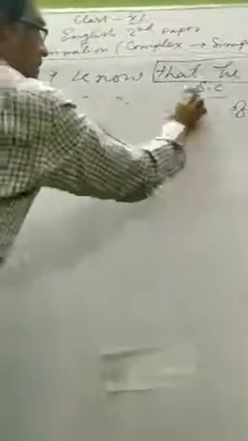So what do I know? This is the object. This subordinate clause has been used here as an object. That is why it is called a noun clause. Whatever it is, a noun clause, an adjective clause or an adverb clause, you have to make a phrase from this clause.